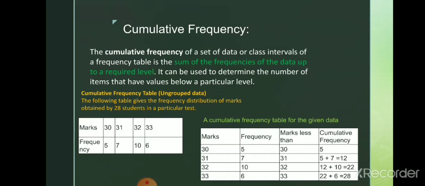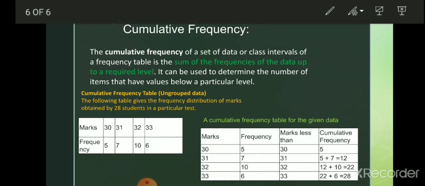Similarly, the cumulative frequency of 33 is the sum of the frequencies of all the lower values. The frequency of 33 is 6, and up to 32 it is 22, so 22 plus 6 is 26.